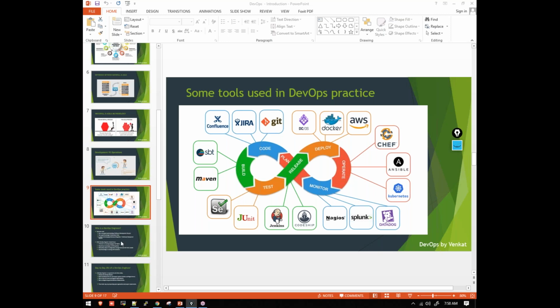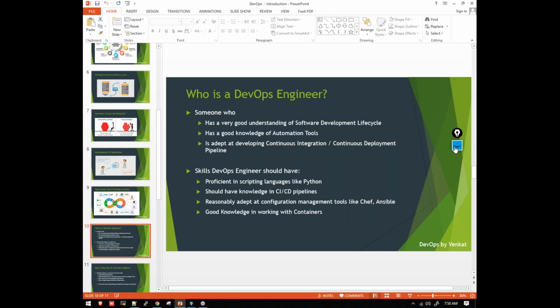A DevOps engineer is a person with very good knowledge of the software development lifecycle, how software development goes on in a project. He'll have knowledge of automation tools, and he'll work with the development team and operation team to reduce the gap. Whatever challenges they face, he'll be able to fix. A DevOps engineer should know scripting languages like Python, Ruby, Perl, JavaScript. At least one scripting language should be known.